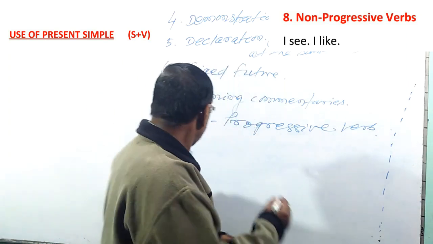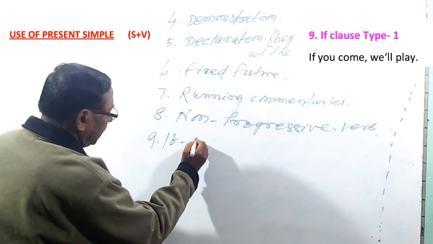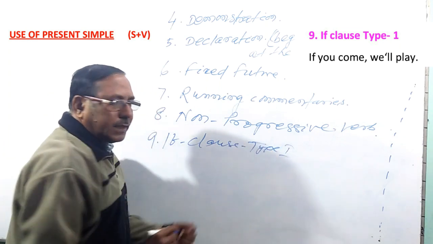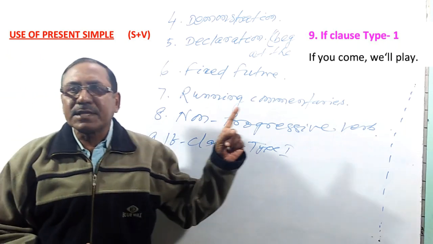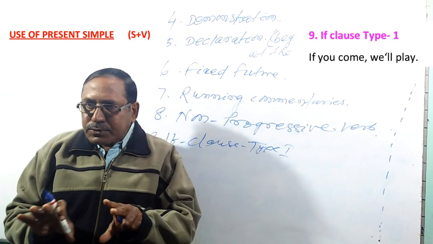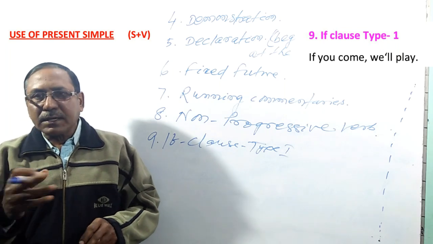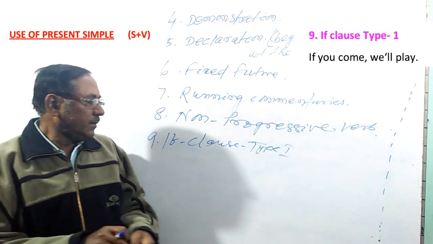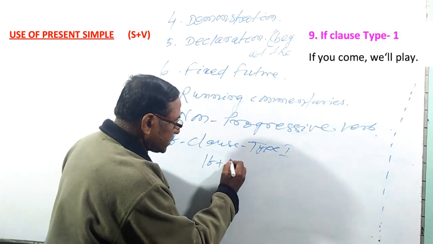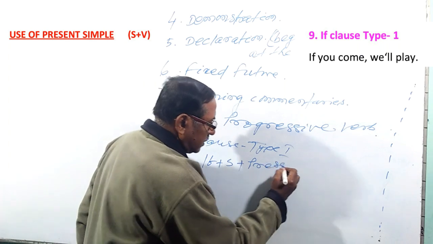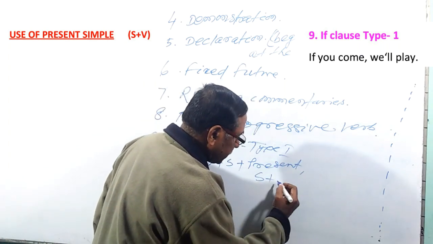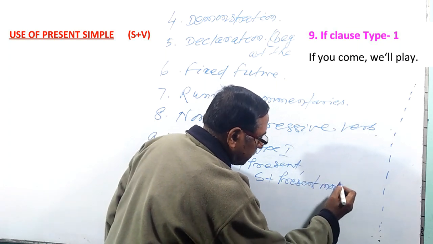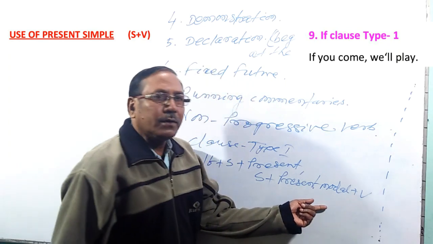Then come to if clause. If clause type 1. In if clause type 1, we use present simple. There are 4 types of if clause. In future classes, we will discuss that. Now you see, in type 1, there is a structure: if plus subject plus present, subject plus present modal, that means shall, will, plus verb. Shall, will, can, may, we can use.